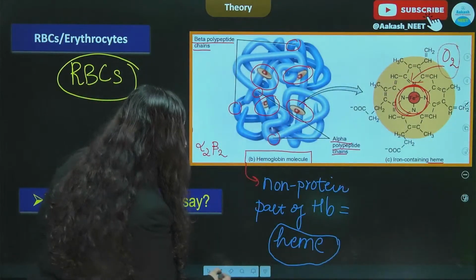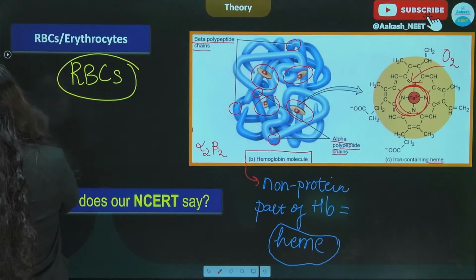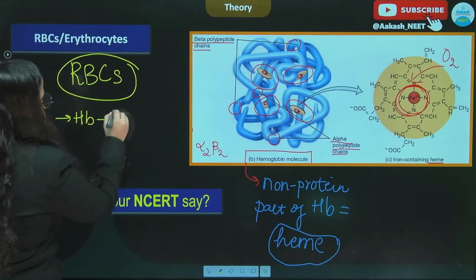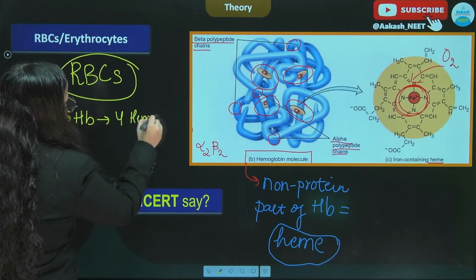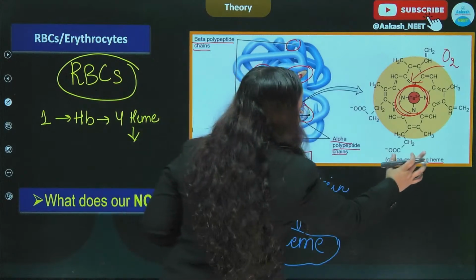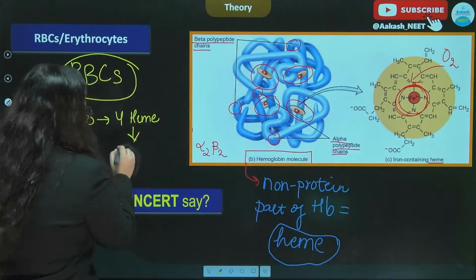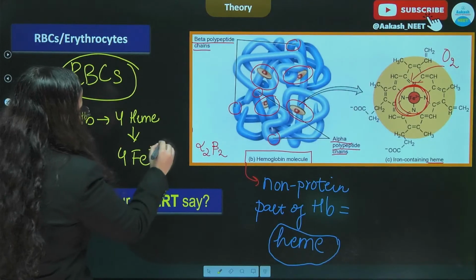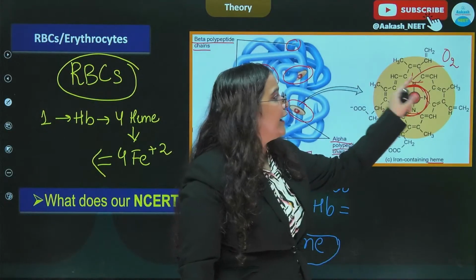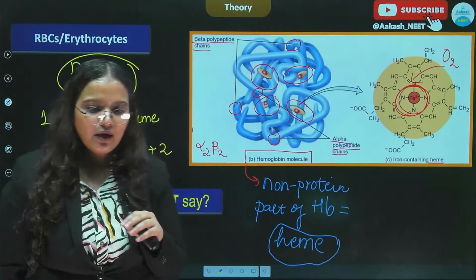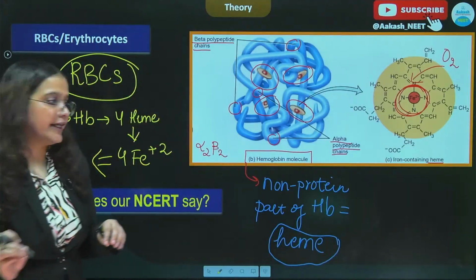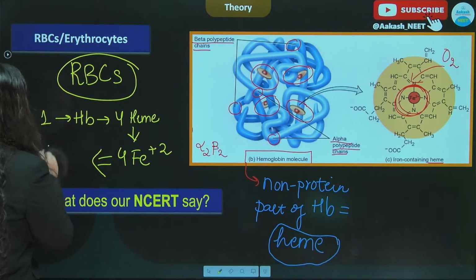So if one hemoglobin has 4 heme molecules, and one heme contains 1 iron, that means we have 4 irons, and 1 iron will bind to 1 molecule of oxygen. Alright, so we can say that a maximum, a hemoglobin can carry 4 molecules of oxygen.